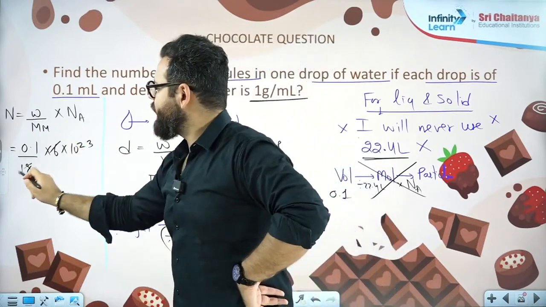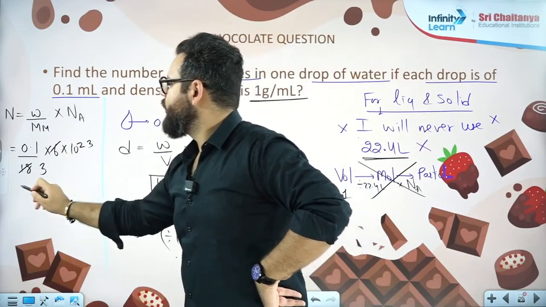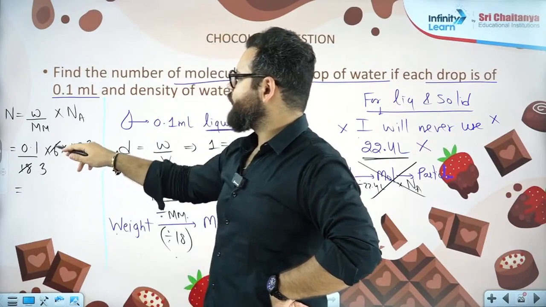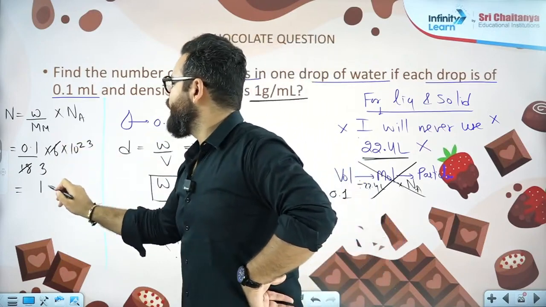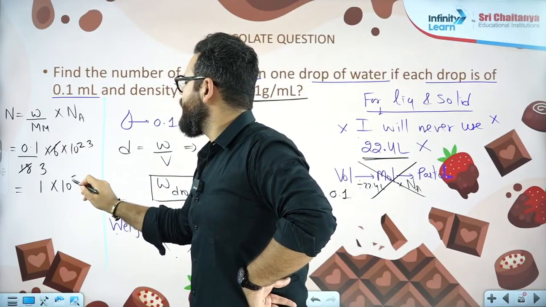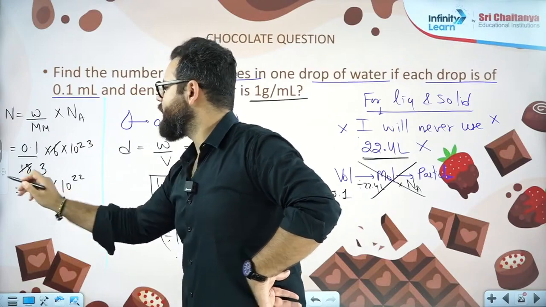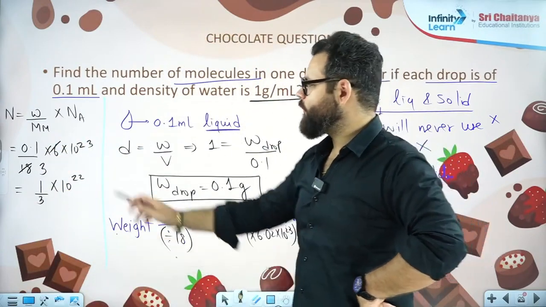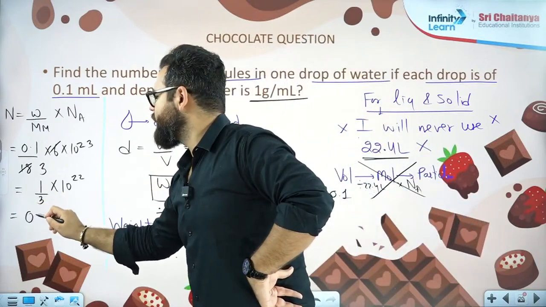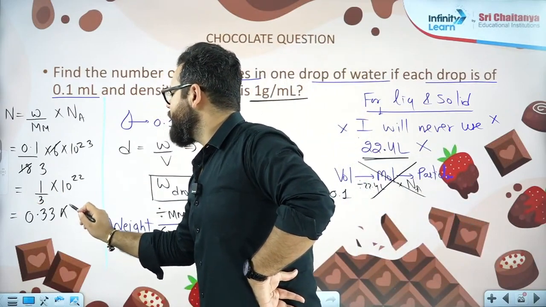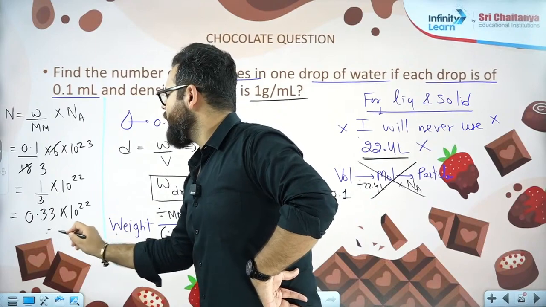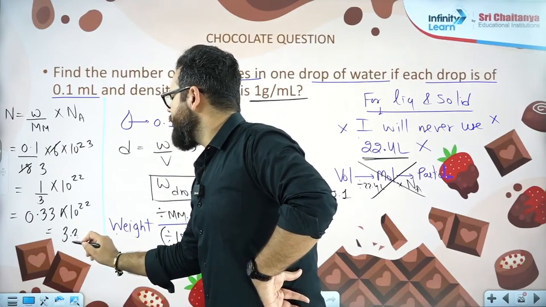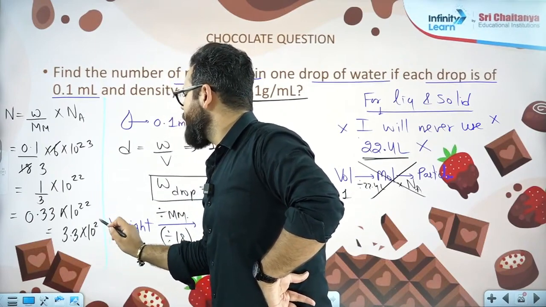6 3s are 18. So we get 1 by 3. So can I write it as 1 into 10 power 22 by 3? Answer is yes, we can write it like this. 0.1 I've written as 10 power minus 1. So 1 by 3 is 0.33. 0.33 into 10 power 22, or I can say 3.3 into 10 power 21.